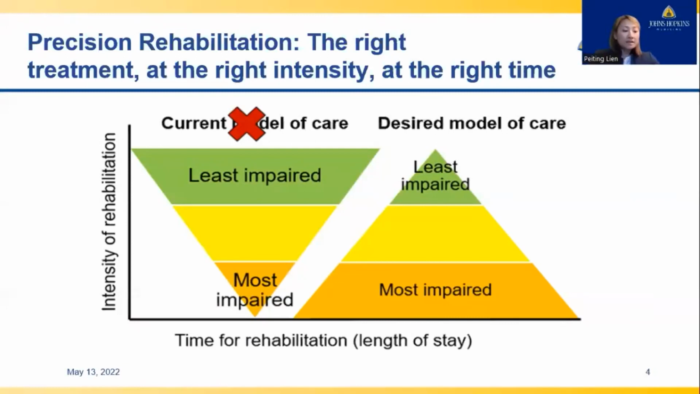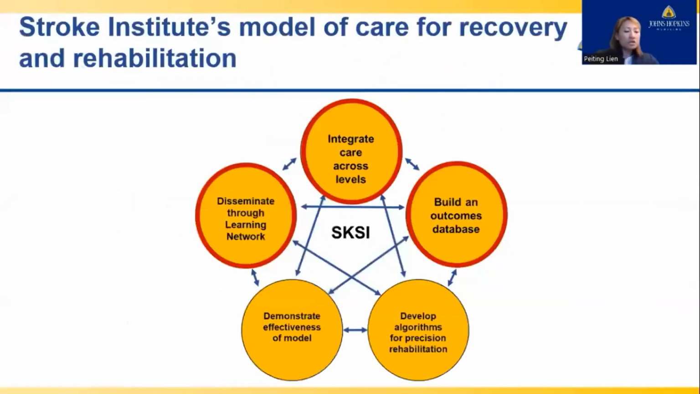As a result, the least impaired patients typically receive more intense therapy, while those that are most impaired often receive the least intense form of therapy, also requiring longer length of stay in a rehabilitation setting. But not all patients are ready for the high intensity at the beginning of their rehabilitation process. Thus, the desired model of care strives to meet them by offering the right treatment and intensity at the appropriate time.